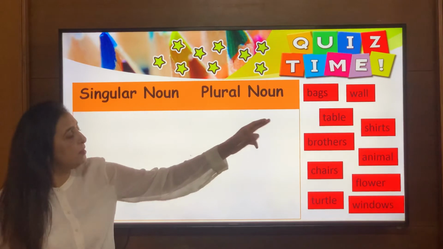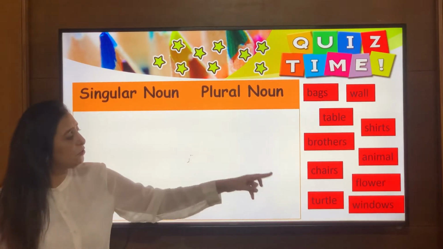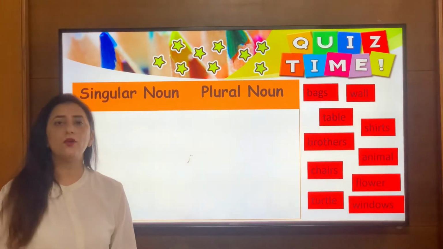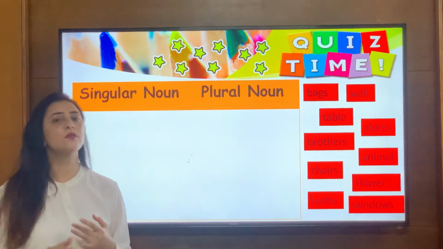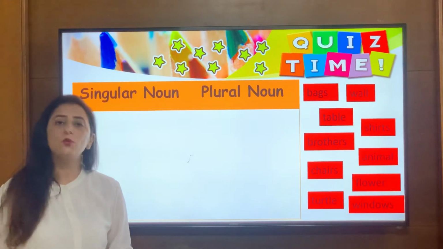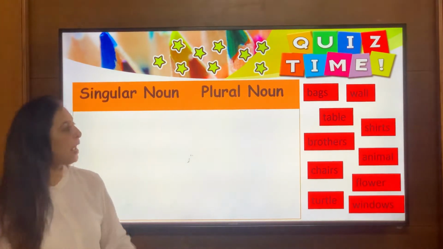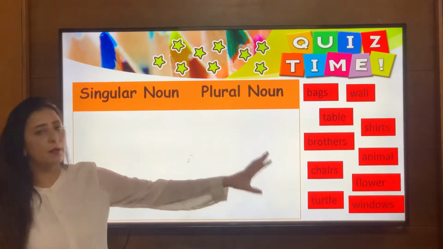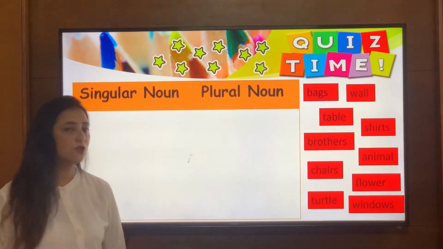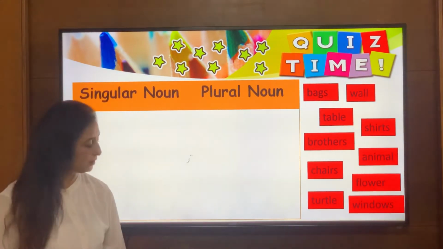Bags, wall, table, brothers, shirt, animal, chairs, flower, turtle, windows. As we have already discussed, singular means when we are talking about a single person, place, animal or thing, that means one person, place, animal or thing. And plural means when we are talking about more than one person, place, animal or thing. As we can see from these words, some are singular, some are plural. So we need to put them in the right category. So let's get started. Here we are going to test our understanding of singular nouns and plural nouns.